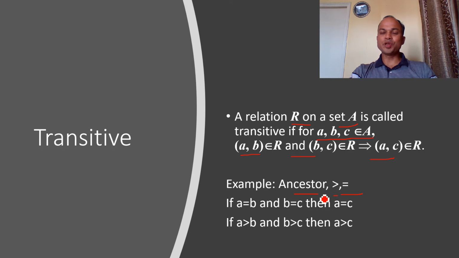If we talk about the ancestor, if A is the ancestor of B and B is the ancestor of C, then definitely A is the ancestor of C. If we talk about the equals relation, if A equals B and B equals C, then definitely A equals C. So the equal relation supports the transitive property. If A is greater than B and B is greater than C, then definitely A will be greater than C. So the greater than relation supports the transitive property.